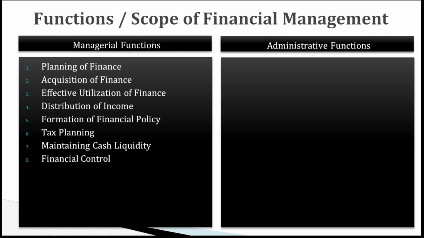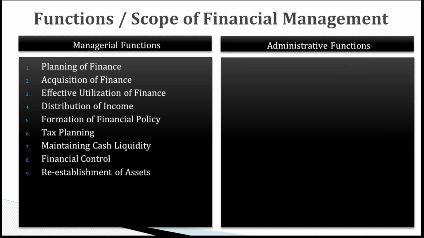Then to exercise financial control, that is from various departments we need to receive the reports and we need to analyze these reports and to have internal audit. Then the re-establishment of the asset. So we need to maintain the asset according to rules and regulations and policy. It can be treated somewhat as an administrative function, but when it comes to the replacement of an asset, it is the managerial function. So re-establishment, replacement is a part of managerial function.